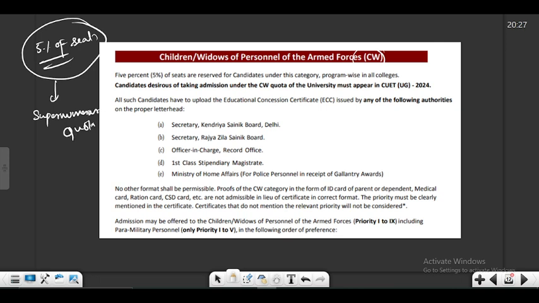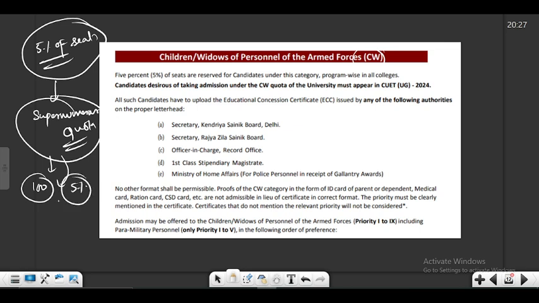I've made a video on this supernumerary quota already. You can watch the video and see what this supernumerary quota is. So basically, it's a quota that is above the normal sanctioned strength in a particular course. So if there are 100 seats in a course, this quota will be above this 100. So if it's 5% of the total seats, it means that the total seats will now be 105.